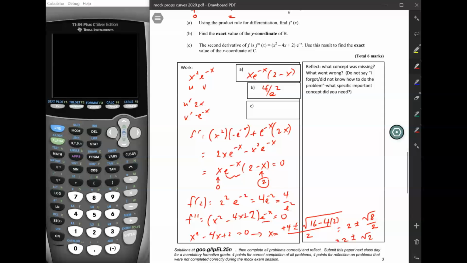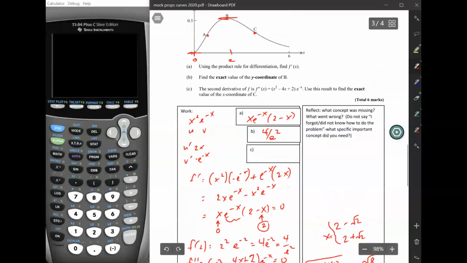Okay, so the two inflection points are 2 minus square root of 2 and 2 plus square root of 2. Okay, and in this particular case, so this must be 2 minus square root of 2. Remember, square root of 2 is about 1.4, so that's about 0.6. That looks like it might be A. And then this one here would probably be 2 plus square root of 2, which would be about 3.4. Okay, so that means that the x-coordinate of C would be 2 plus square root of 2.